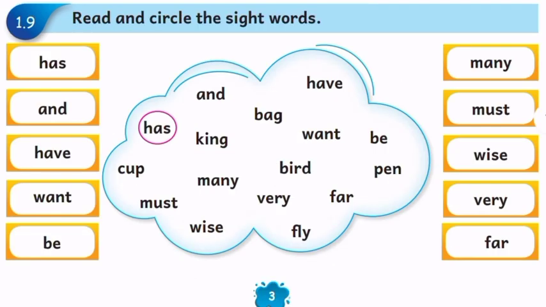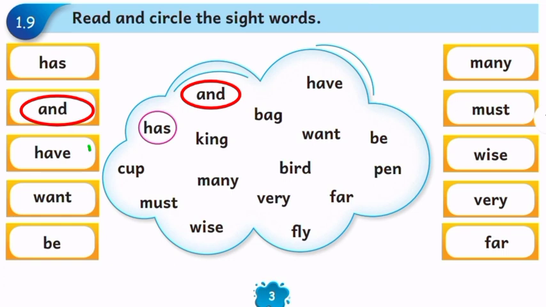Read and circle the sight words. The first word, H-A-S, has. So circle has. They have already done it for you. The next word is A-N-D, and. Where is the word and? Yes. So circle that word.